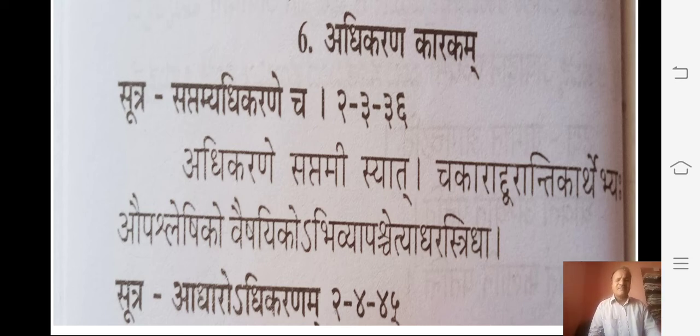Saptamyadhikarana. The Saptami Shabda should be in Adhikarana. That means Adhikarane Saptami Syat. Chakarat Bahulantikarthebhya should be in the Panchami. That means Saptami. Wherever the place, Kate Upavishati, he is in the Kata. That is called as Adhara.